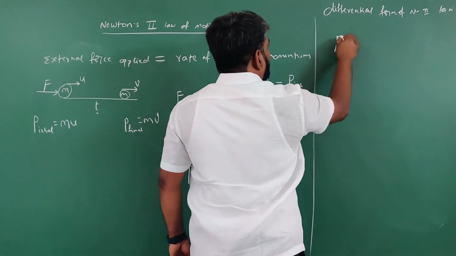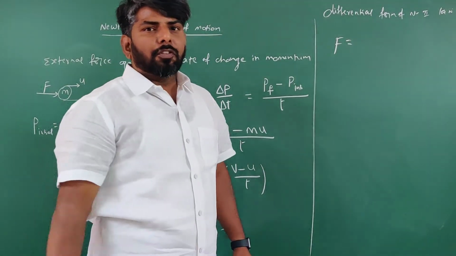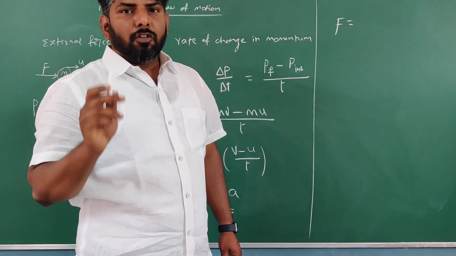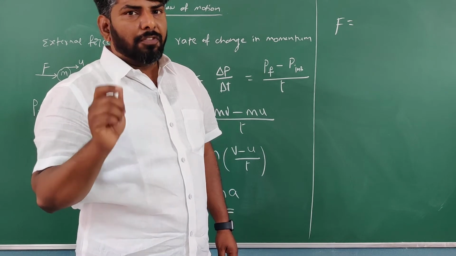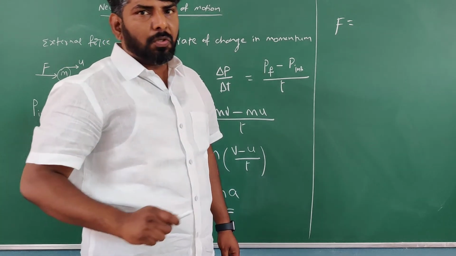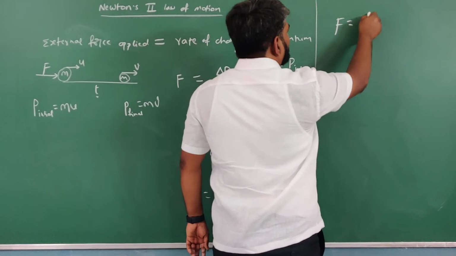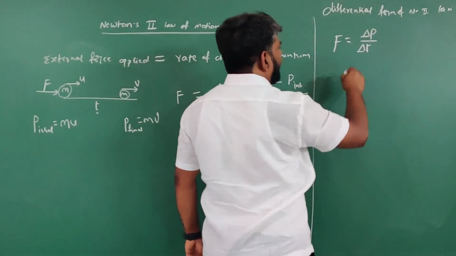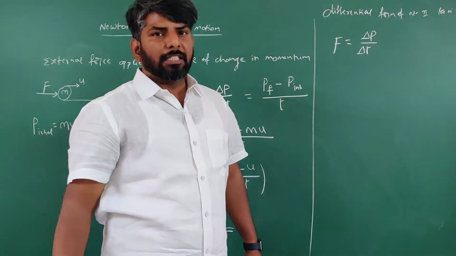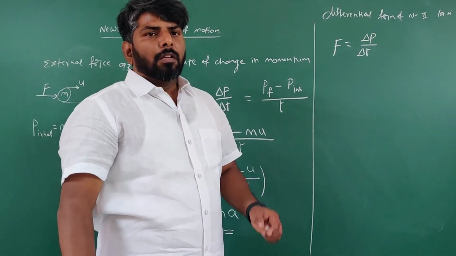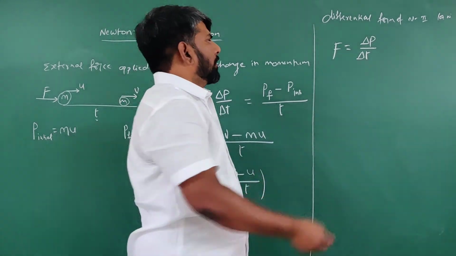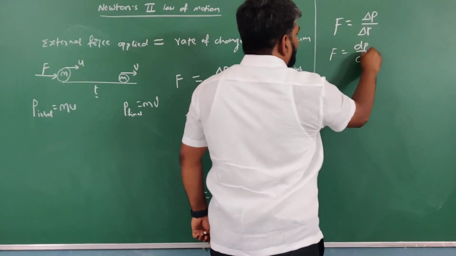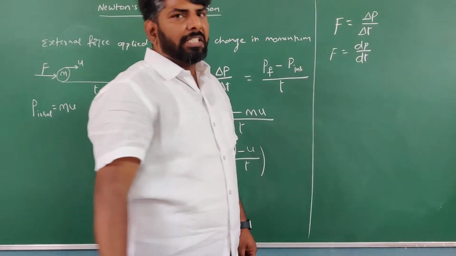So what is the basic statement of Newton's second law? Force applied on a body, external force applied on a body, is equal to rate of change of momentum. Right, students? So then F is equal to delta P by delta T. When the change is small, simply we can write this as dP by dt.